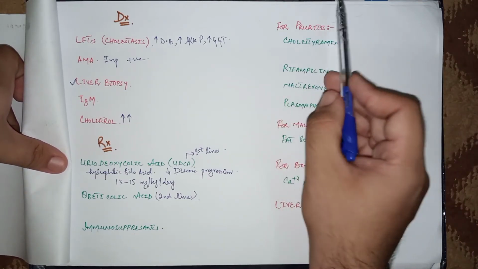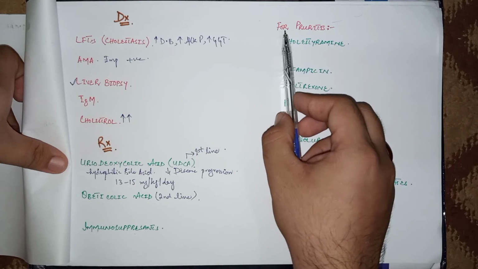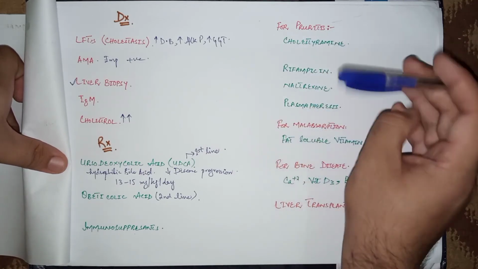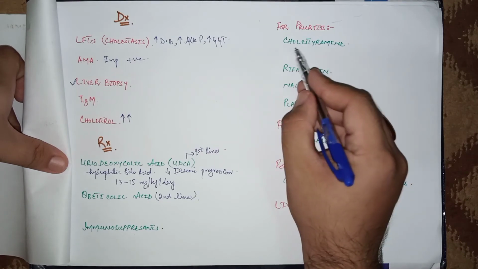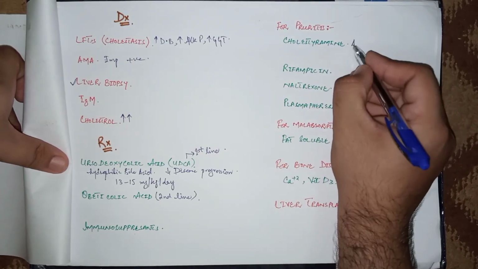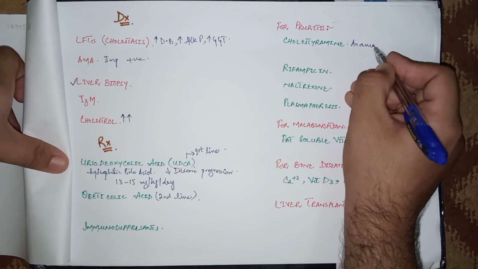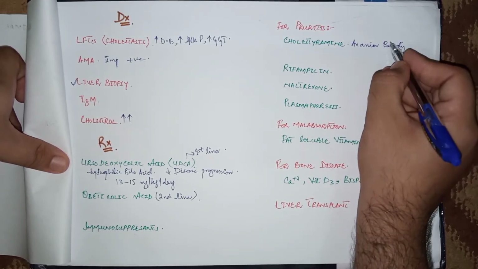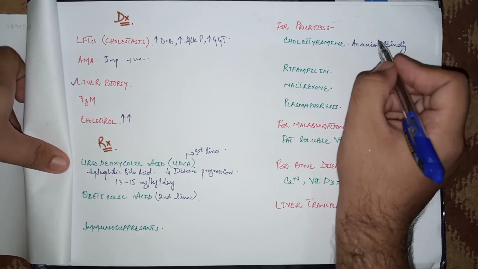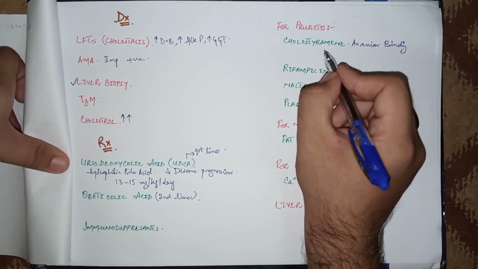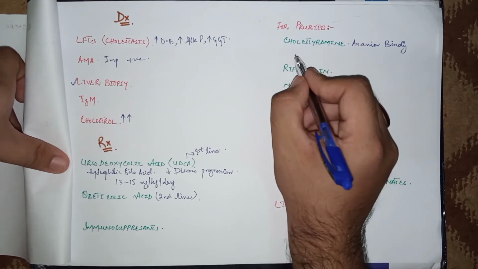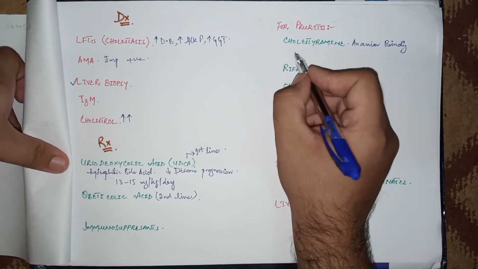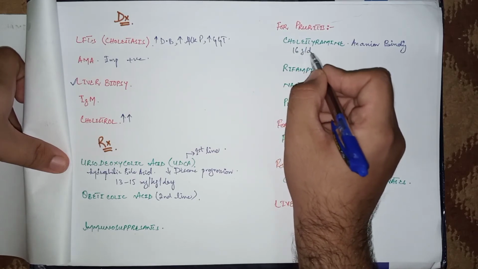Now come to the symptoms. The most important is to relieve the symptom of pruritus, that is itching of the skin. Give the patient cholestyramine. This cholestyramine is an anion binding resin, that is a negative ion binding resin, and it binds with the pruritogen substances, and then helps in the excretion of these pruritogens into the stools, and decreases the symptoms of pruritus in these patients. The dose is up to 16 gram per day.